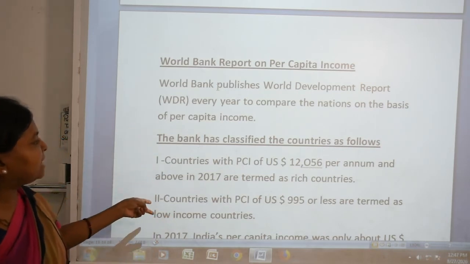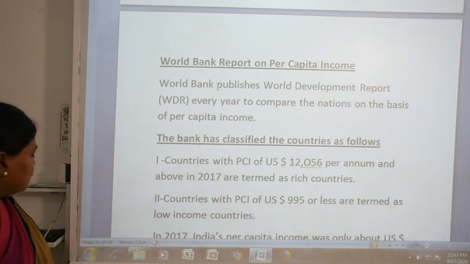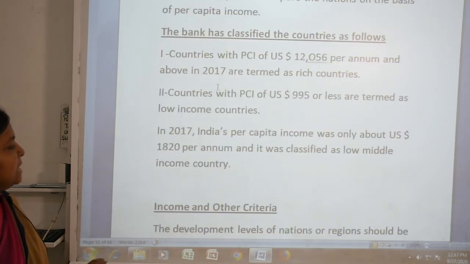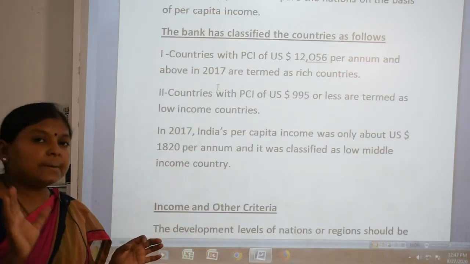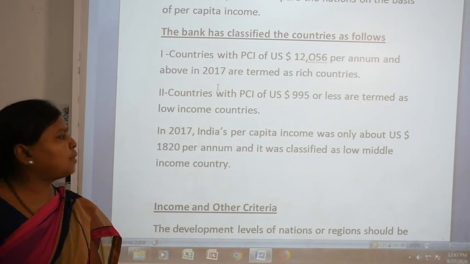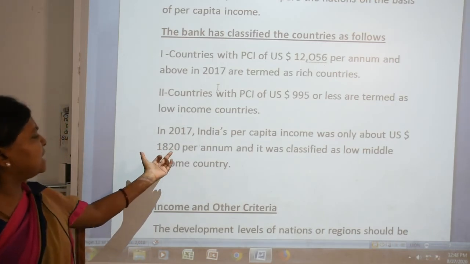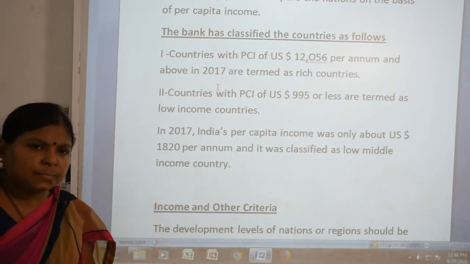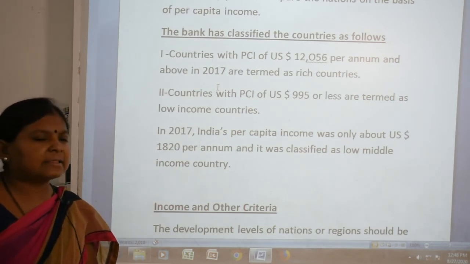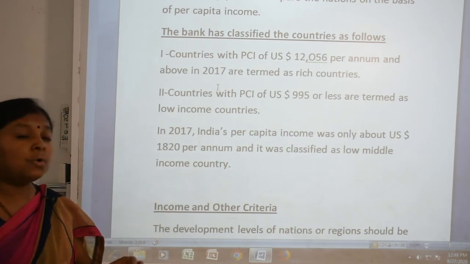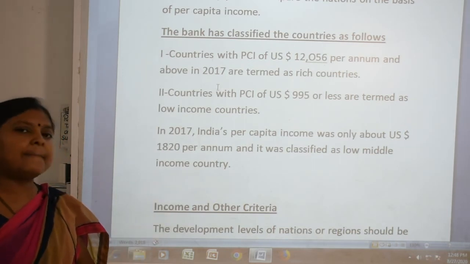So these two criteria they classified. Now, in 2017, India's per capita income was only about US dollar 1,820 per annum. So it was classified as a lower middle income country.